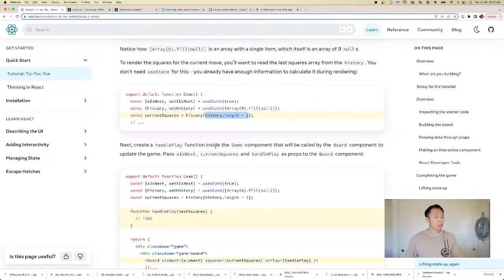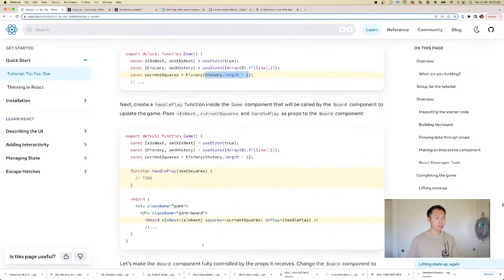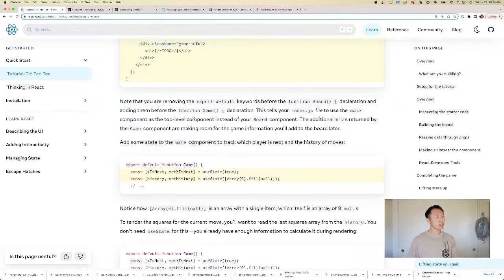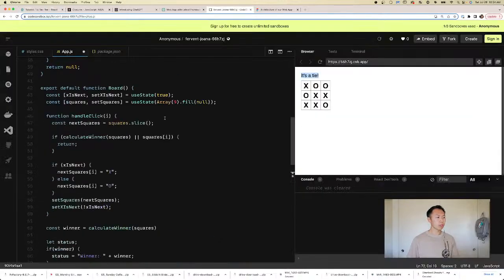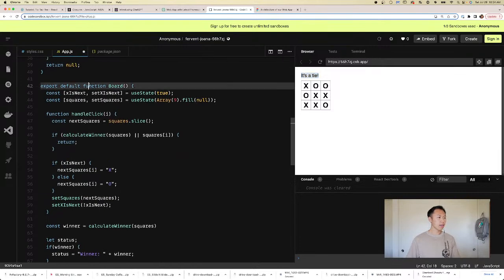Next, we'll create a handlePlay function inside the game that will be called by the board component to update the game. Pass xIsNext, currentSquares, and handlePlay as props to the board component. So we're passing all this stuff to the board component. All right, let's take a look at what we have. We have the same thing, right? We have this board component. This used to be the top level component, export default function Board.